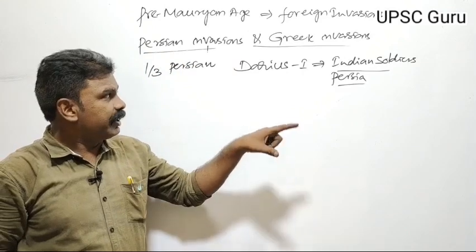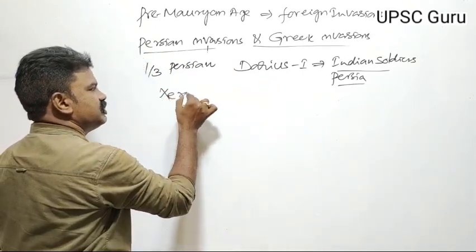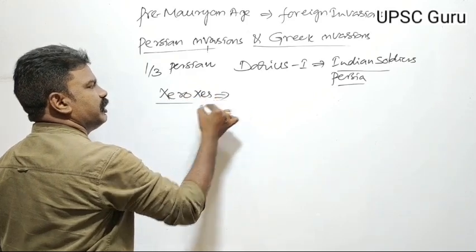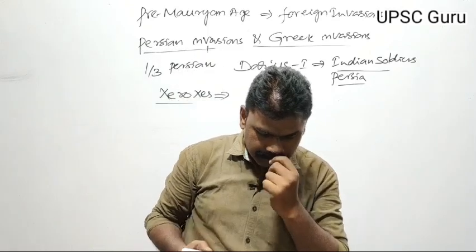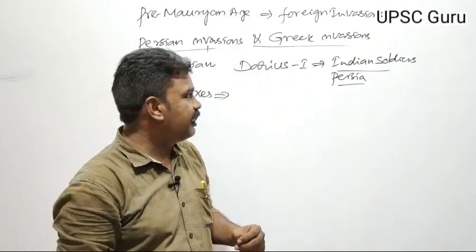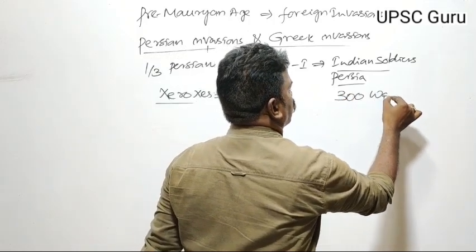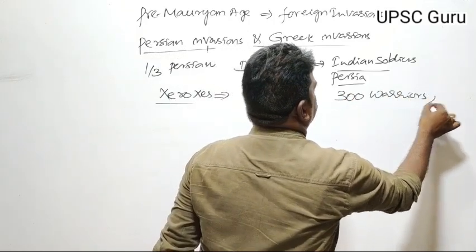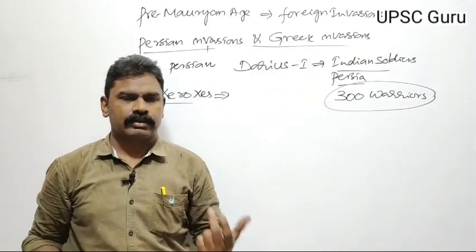After Darius I, Xerxes came to the throne. We can see Xerxes in the movie 300 Warriors, where we see the Xerxes war.